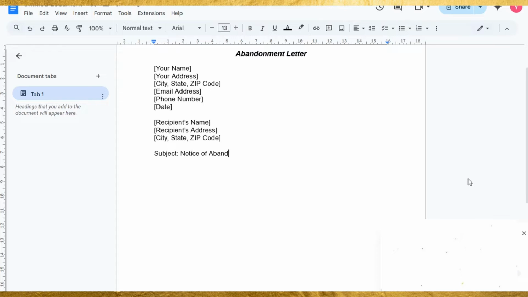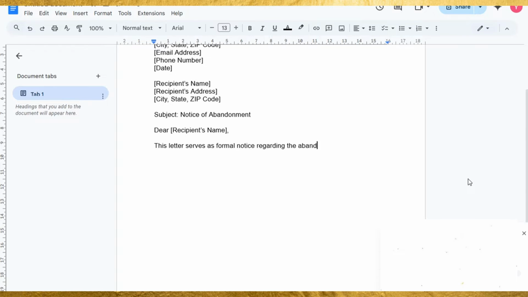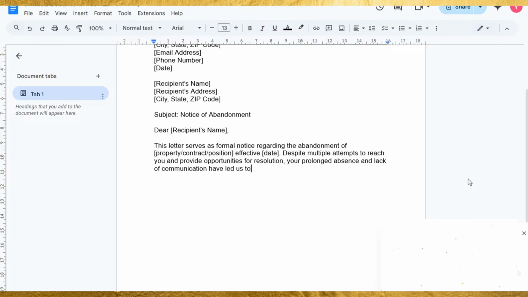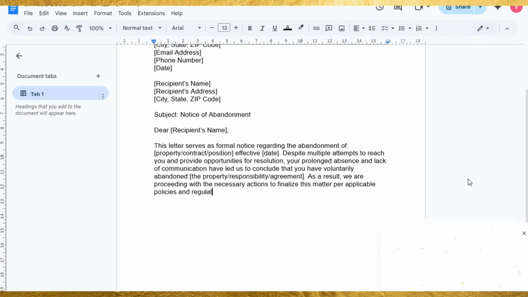Start the letter with a formal salutation, addressing the recipient by name. After that, write, "This letter serves as formal notice regarding the abandonment of property contract position effective date. Despite multiple attempts to reach you and provide opportunities for resolution, your prolonged absence and lack of communication have led us to conclude that you have voluntarily abandoned the property responsibility agreement. As a result, we are proceeding with the necessary actions to finalize this matter per applicable policies and regulations.